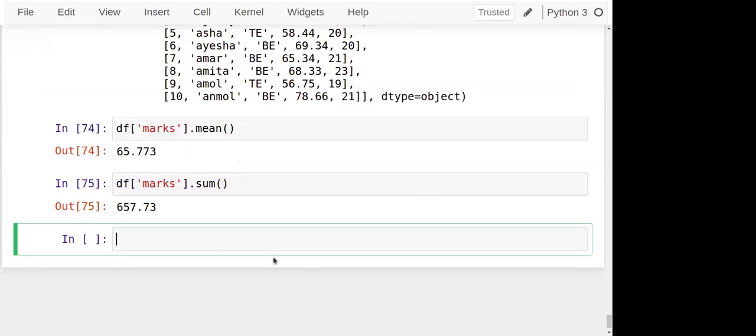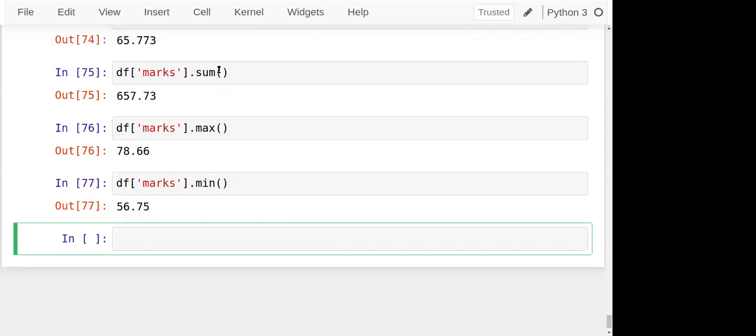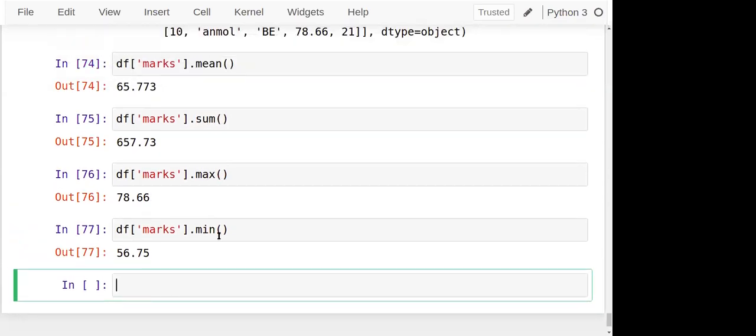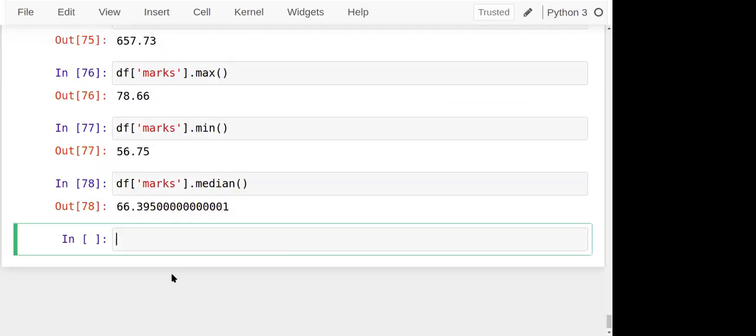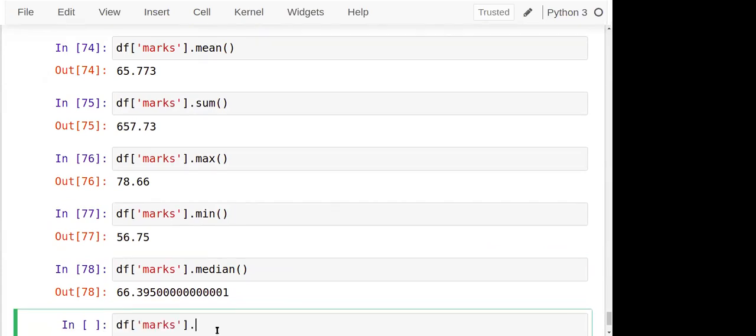I'll just show you quickly. It's not required to write any complex algorithm for that. Most of the time we can use these methods very effectively. So mean, sum, max, min, or what are the others? Yes, median. It's the middlemost element that we can see. Direct functions are there, so don't try to write any complex logic to perform the operation. Even we have seen one more, count. Non-null values will be shown by this.